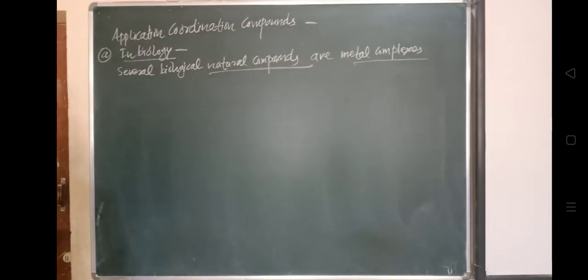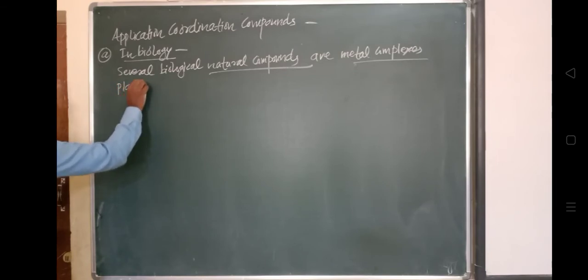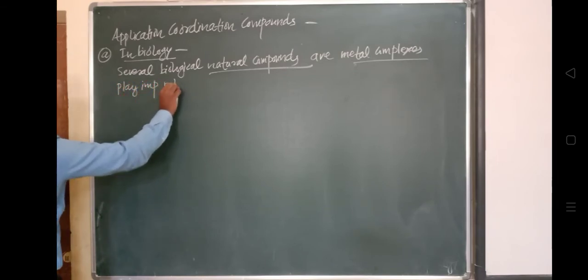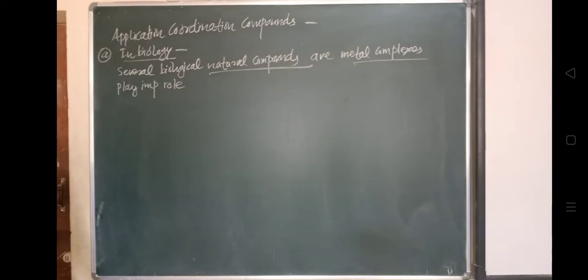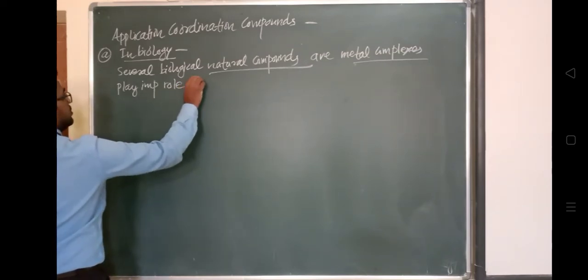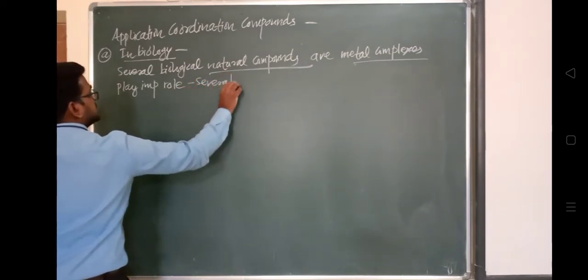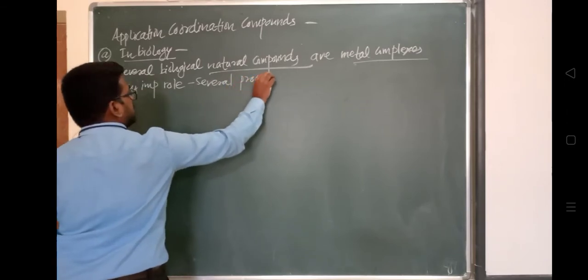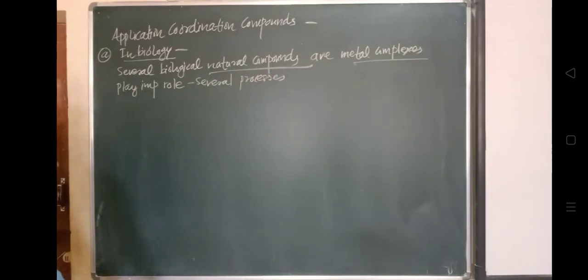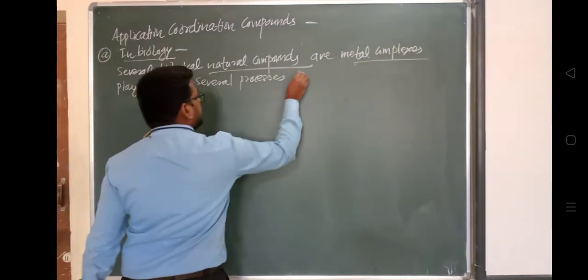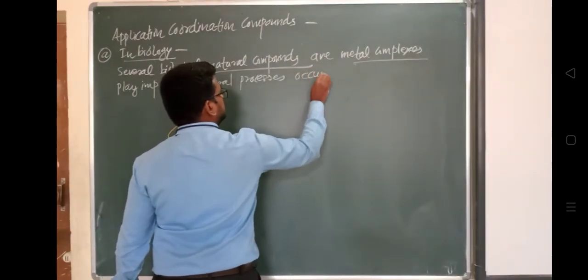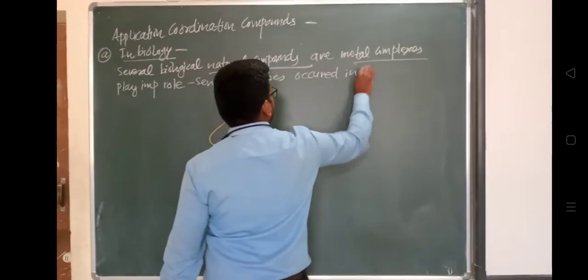They play an important role in a number of processes occurring in plants and animals. That is why they play a very vital role in several biological processes that take place in plants and animals.